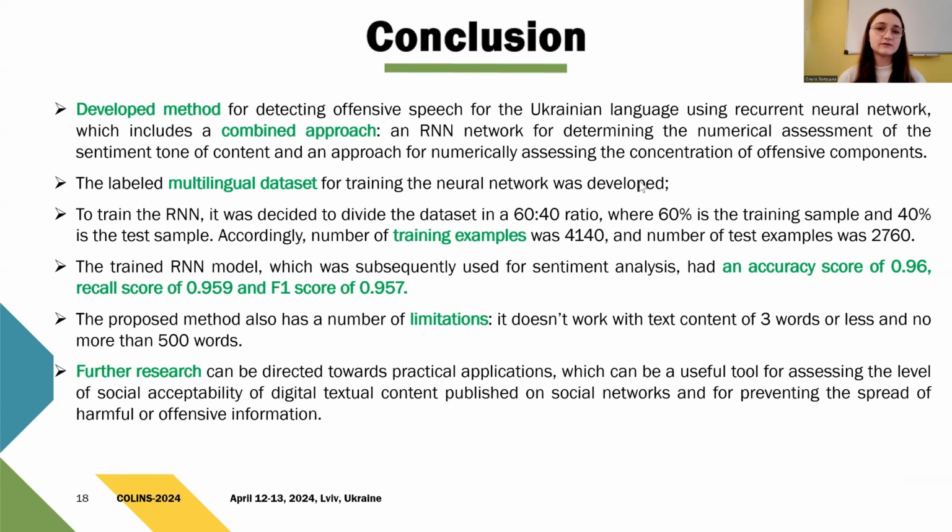To train the RNN, it was decided to divide the dataset in a 60-40 ratio, where 60% is the training sample and 40% is a test sample. The trained RNN model, which was subsequently used for sentiment analysis, had an accuracy score of 0.96, recall score of almost 0.96, and F1 score of almost 0.96.